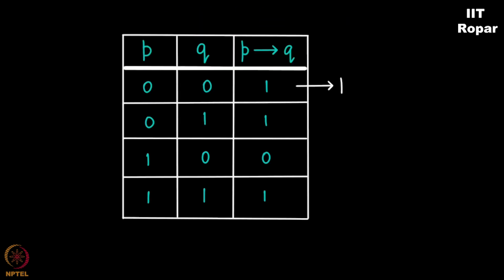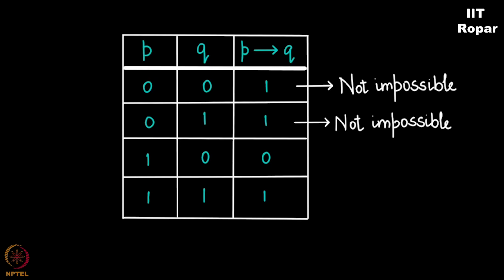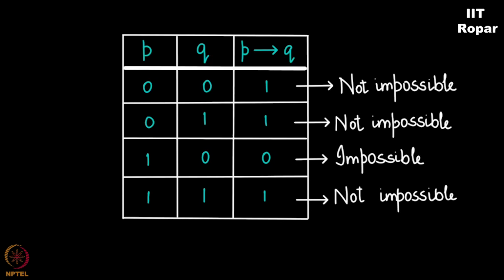You see, first one is not impossible. Second one is not impossible. Third one is impossible. And fourth one is, let us put it under the not impossible category. Correct? Now, when it is not impossible, we write 1. When it is not impossible, always possible, we write 1. When it is impossible, we write 0. This is the convention that we are using to develop the truth table. I repeat, it is extremely confusing why the entries are all ones here.